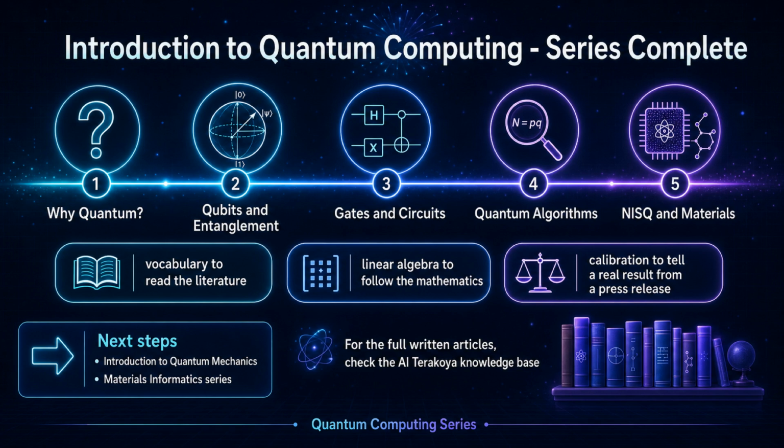Chapter 1 asked why quantum computing matters. Chapter 2 built qubits, superposition, and entanglement. Chapter 3 assembled gates into circuits. Chapter 4 covered the flagship algorithms. And this chapter came down from idealized circuits to the machines that actually exist.